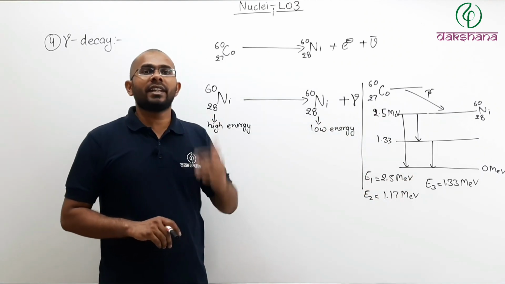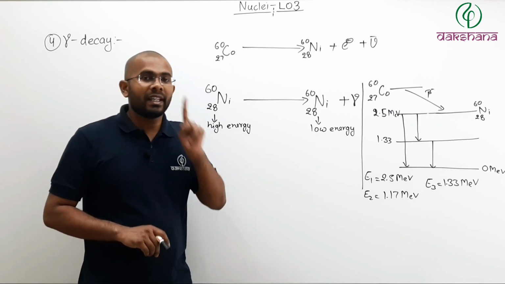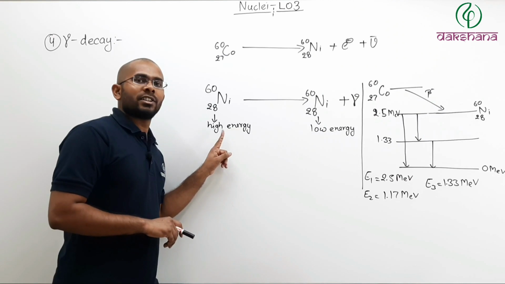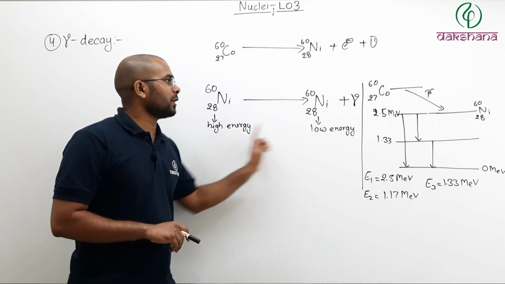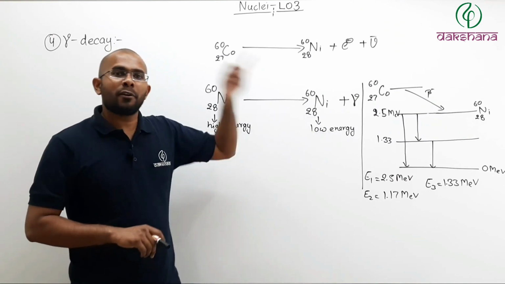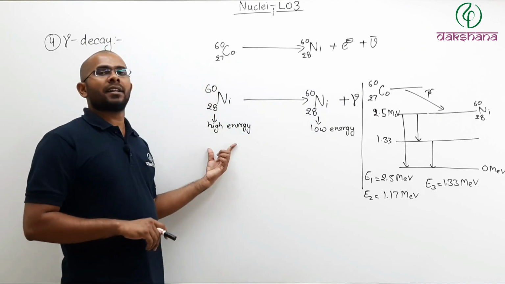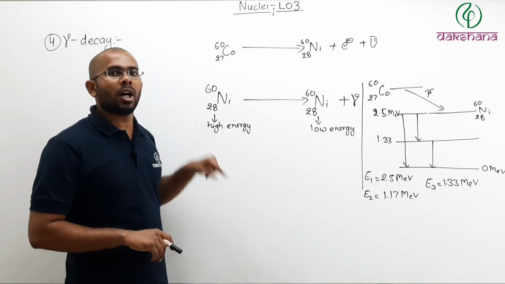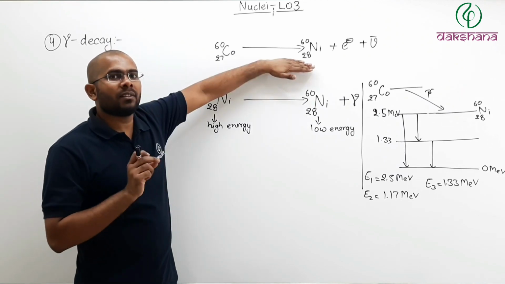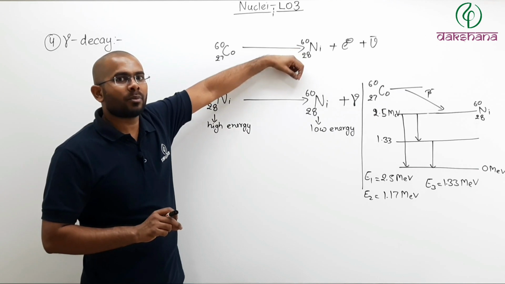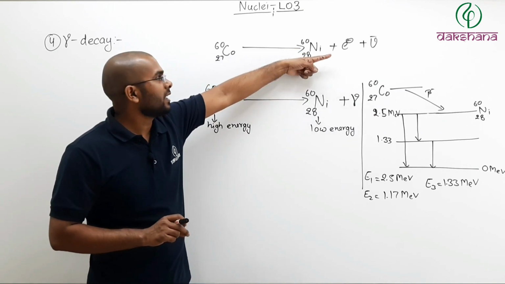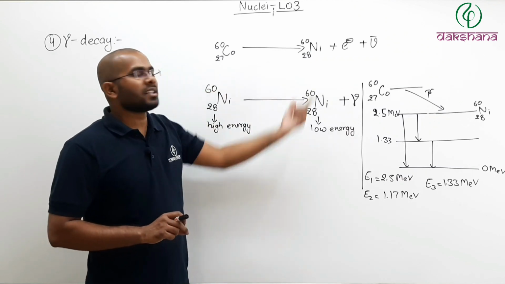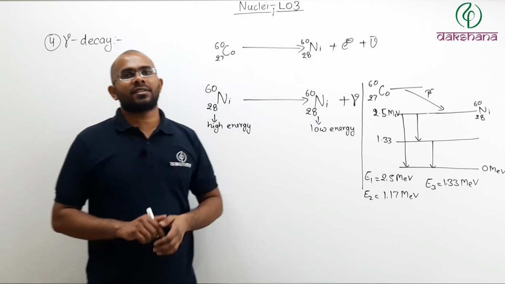So what is the need of a gamma decay? The need of a gamma decay is to decrease the energy of the nucleus from a high energy level to a low energy level. And why was the nucleus in the high energy level in the first place? Nucleus was in the high energy level because after an alpha decay or beta minus decay or beta plus decay, there is a lot of energy left and the nucleus is created in an excited state.